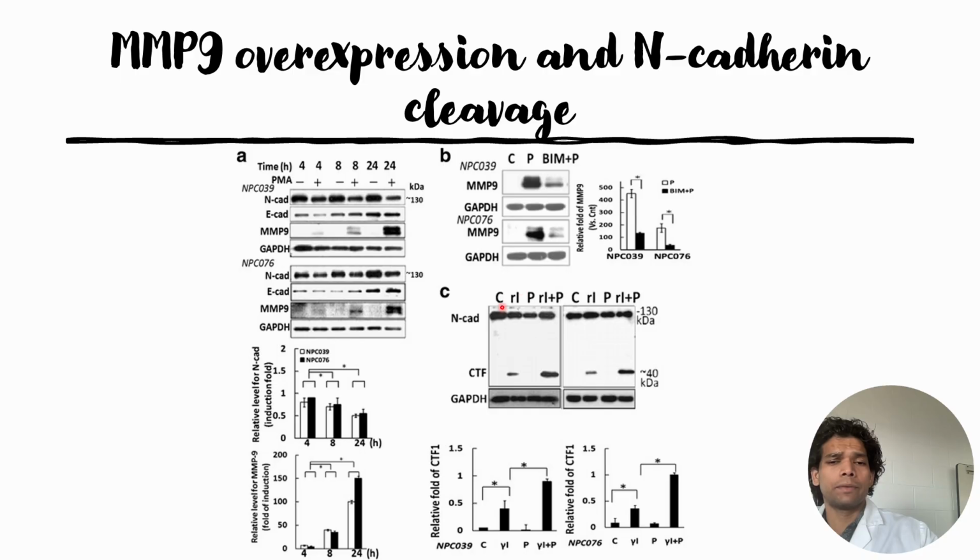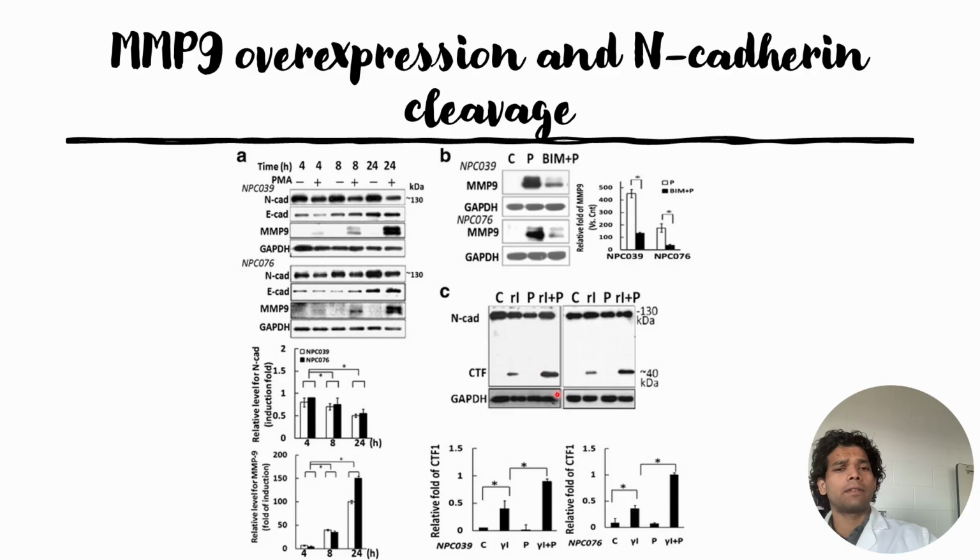When they use the secretase inhibitor that prevents the further processing of N-Cadherin, we can see the control or background cleavage of N-Cadherin. We also saw this in the first figure of this paper, in the previous video. So let's come back to the results. In panel C, when they use the secretase inhibitor, we can see the background signal of the C-terminal fragment of N-Cadherin.